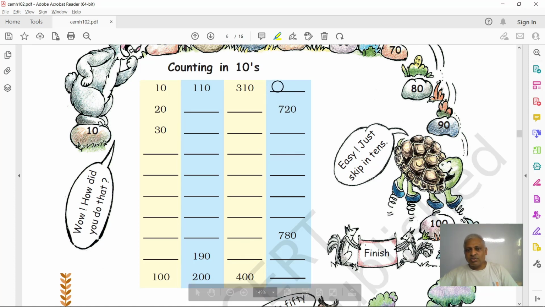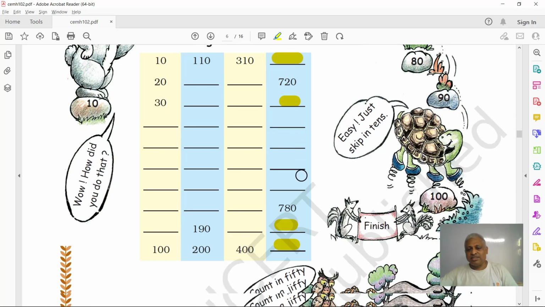And this is 720. So can you guess what will be the number above? It will be 710, right? 720, 730, 740, like this, 780, 790, and what will come here? 800. So you got it. It's very simple to fill this table. Counting, it's multiples of tens here, right?